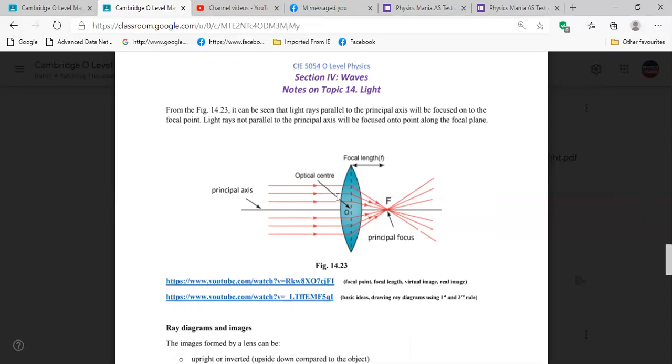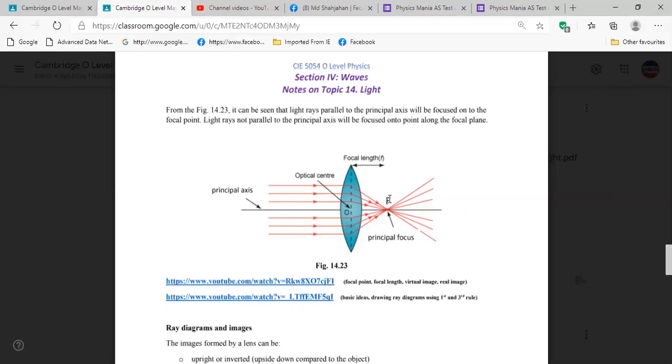The rays parallel to this principal axis going through the converging lens converge at a single point on the principal axis, which is called the focal point or principal focus. Is it clear?